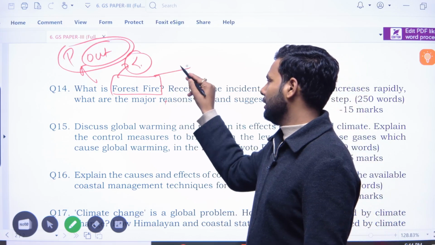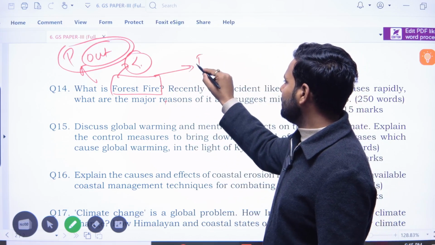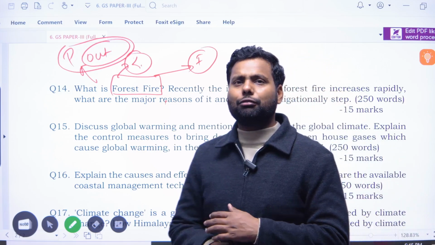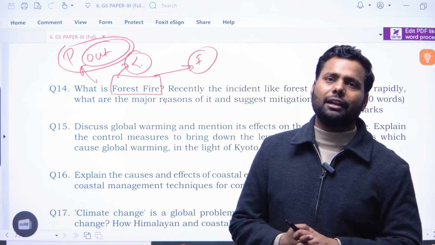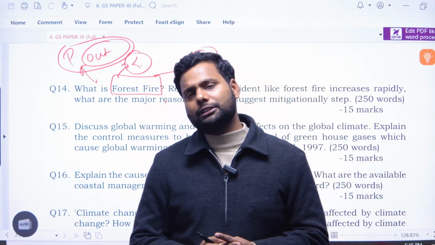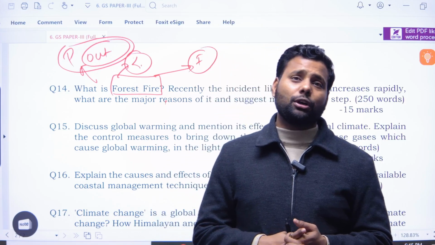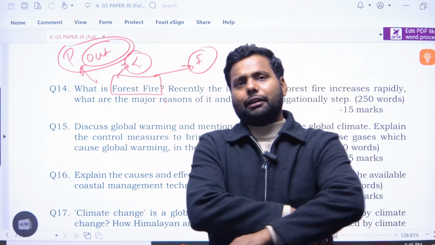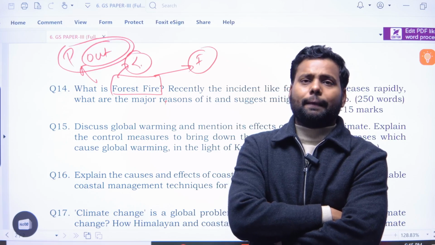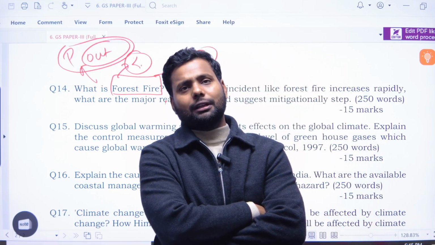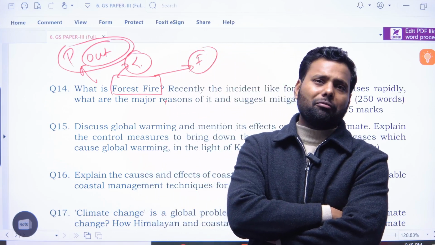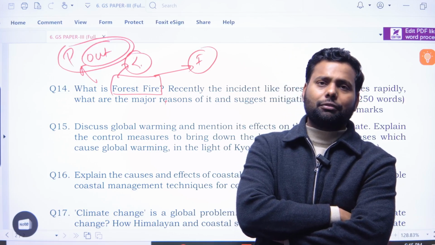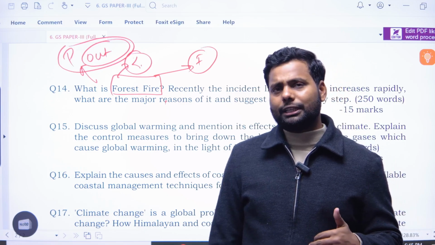What is forest fire? The fire in the forest is called forest fire, in the simplest meaning. But what are the reasons for forest fire? There are multiple reasons. One is anthropogenic reasons, and another is climate change and global warming, which arise from anthropogenic causes. Recently, California was affected by forest fire because of two things. One is a dry and warm wind, called Santa Ana, and the second is climate change caused by anthropogenic reasons.